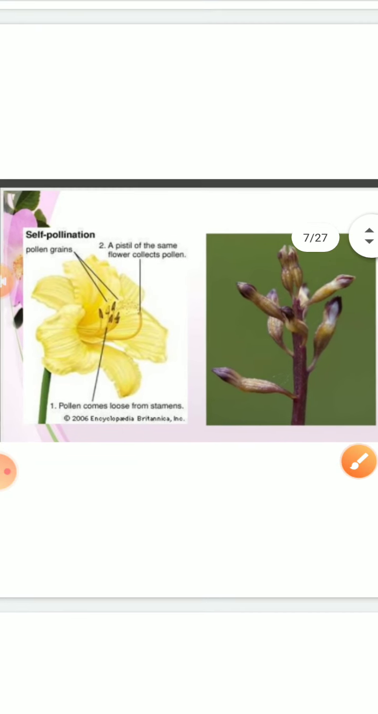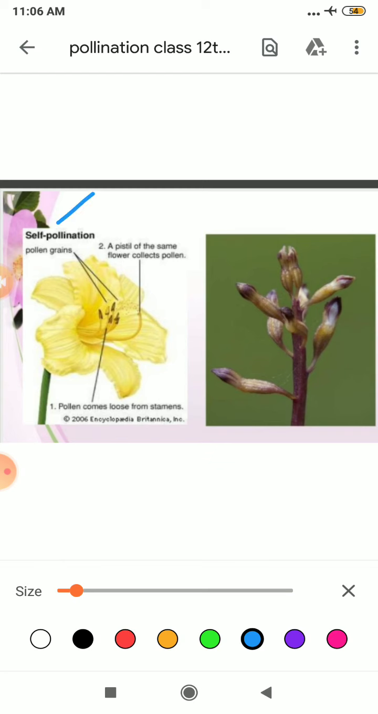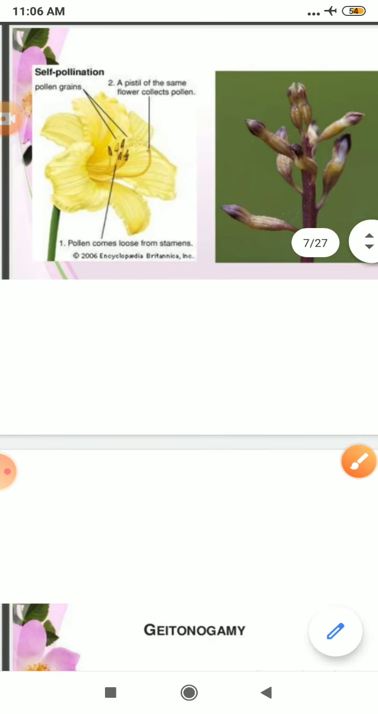Students, it is the picture you can easily see. Pollen grain, and after that what is there? Pistil is there. This pistil will collect these pollen. Pollen comes loose from the stamens. This is a kind of self pollination.